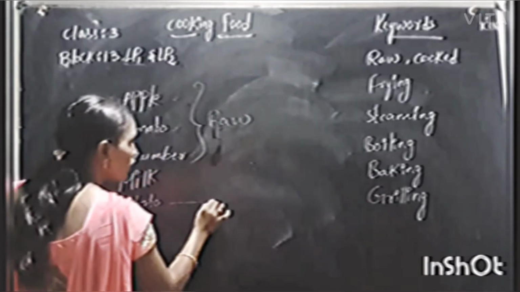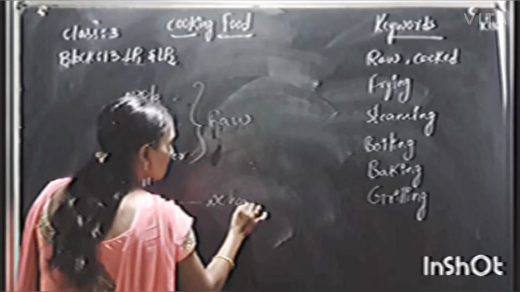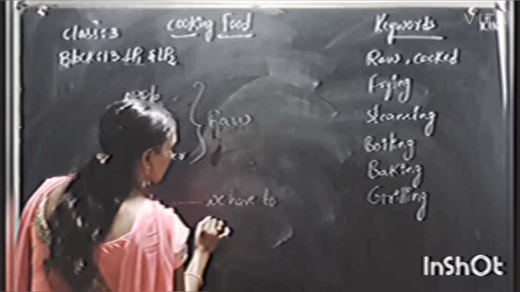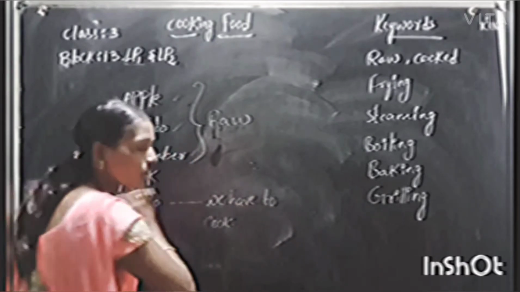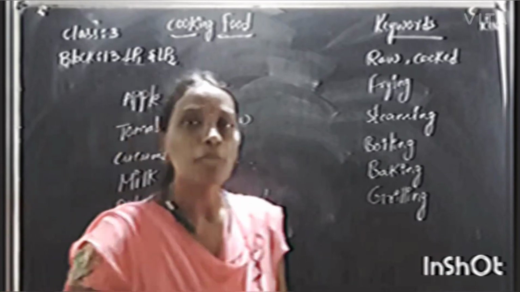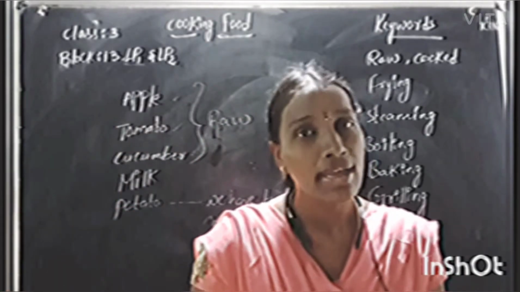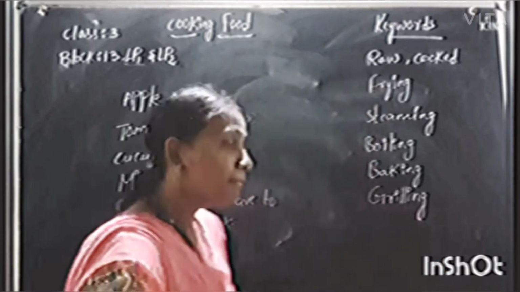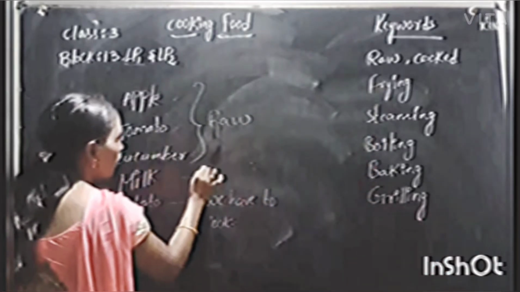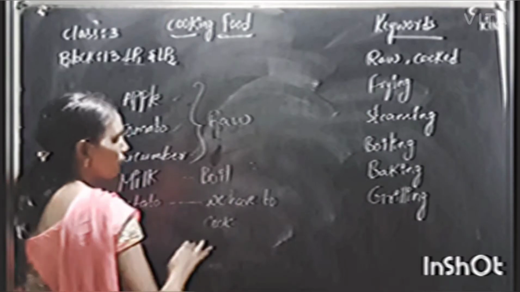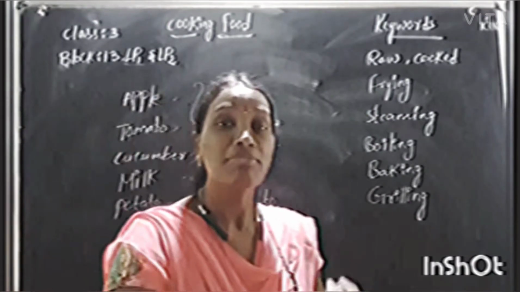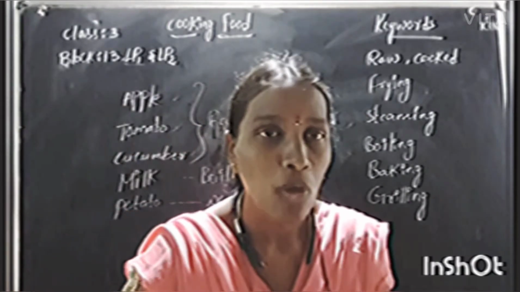We have to cook this. We have to cook potato, and not only potato, so many vegetables we also have to cook before eating. Yes, and milk has to be boiled. Before drinking the milk and before I serve the milk, I have to boil it.